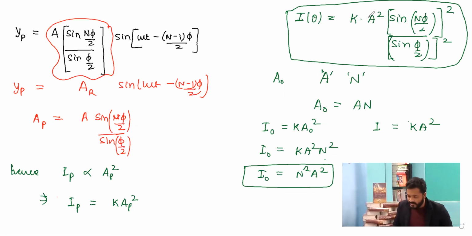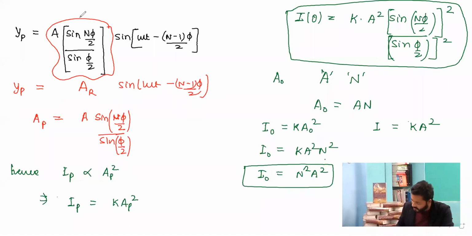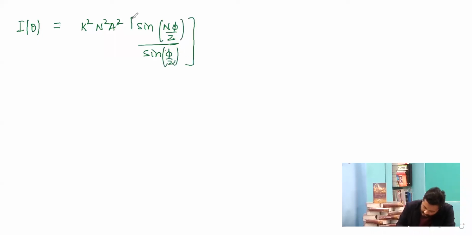If I multiply and divide by n square in the I theta expression, it will take the form K times K square n square A square, sine of n phi by 2 upon sine of phi by 2, and the whole square.